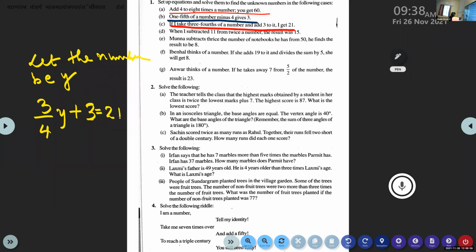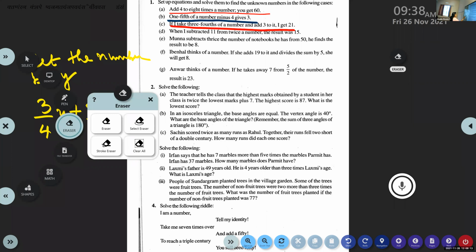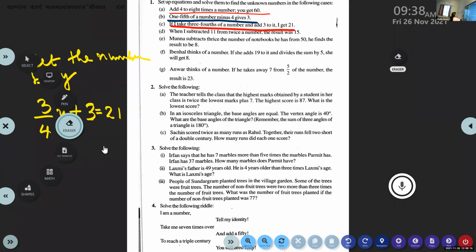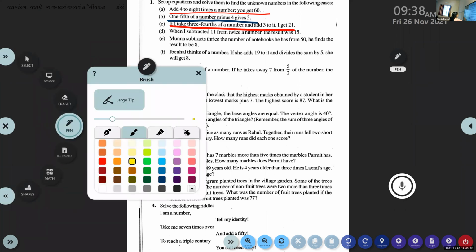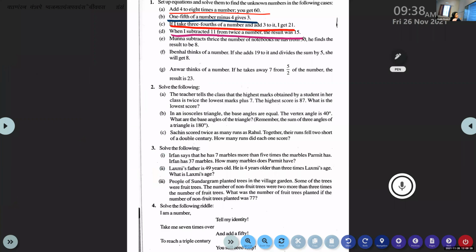Okay, next problem. Next one, come on, next question, children. This problem you try. When I subtract 11 from twice a number, the result was 15.